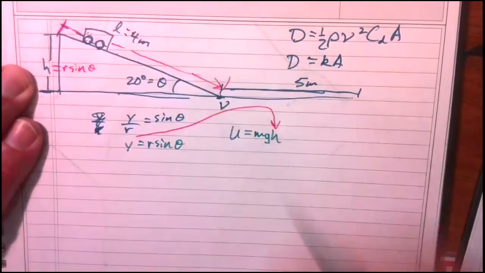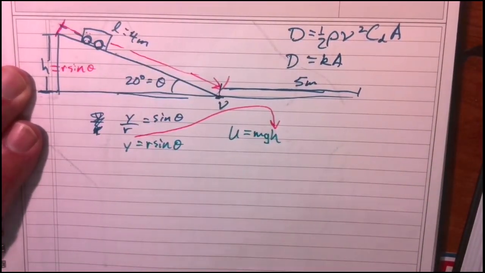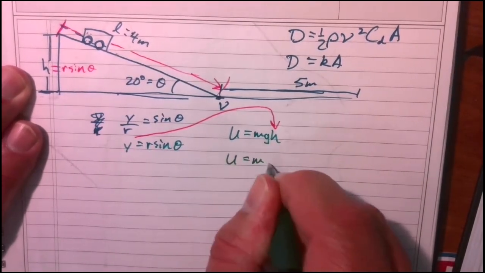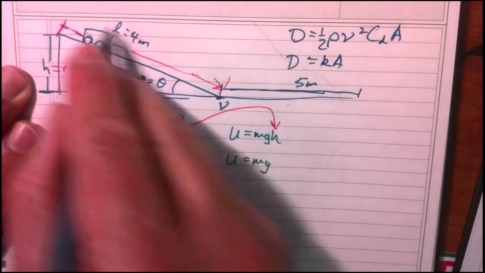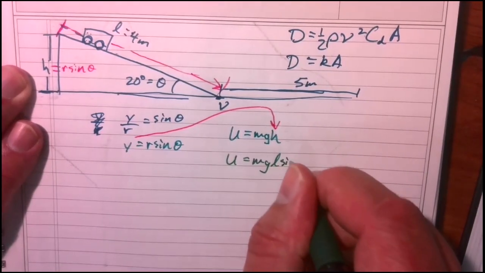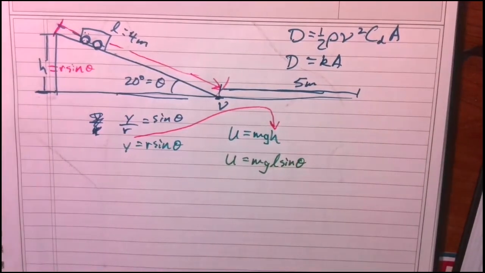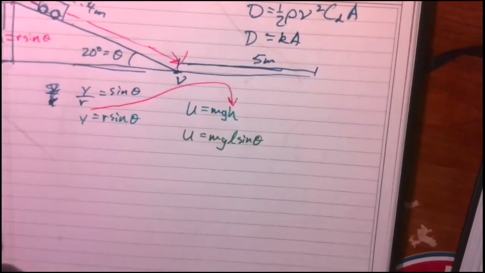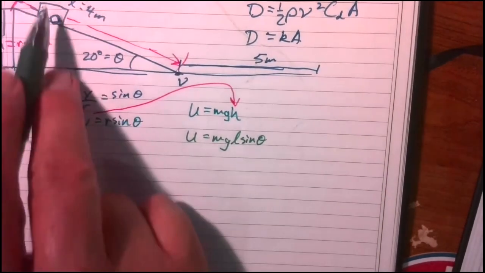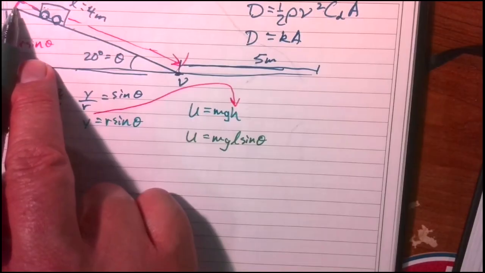Or L, I call it L. So we'll plug that in. U is equal to mg times L. Sorry, I'm switching the variables around, but it's basically L times sine of theta. So this is my potential energy. That's how much energy I have when the cart starts up here at the top.